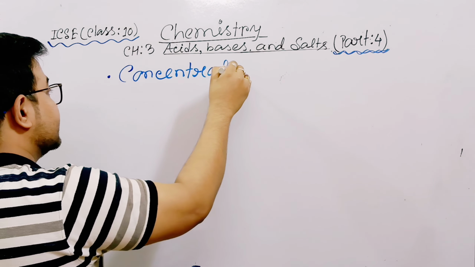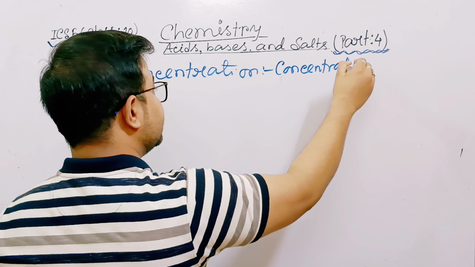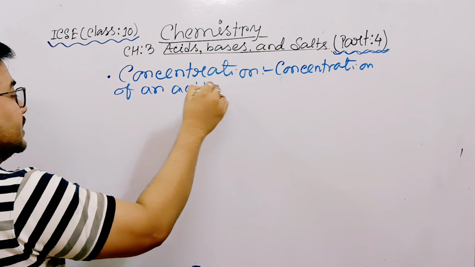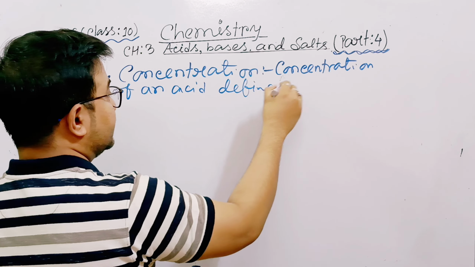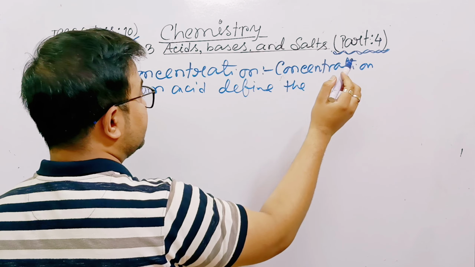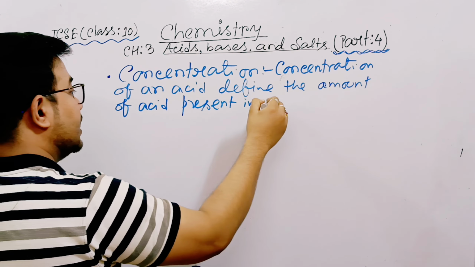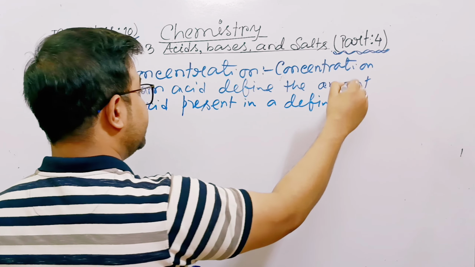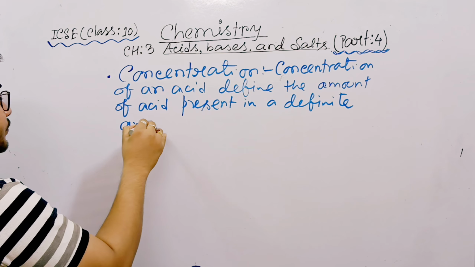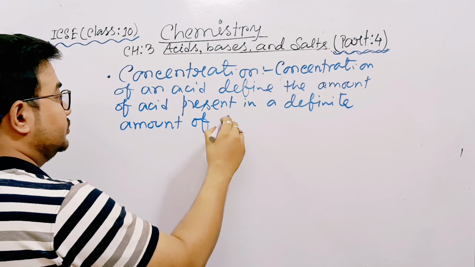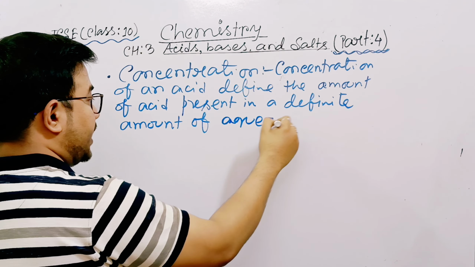Now see, concentration of an acid is defined as the amount of acid present in a definite amount of aqueous medium.